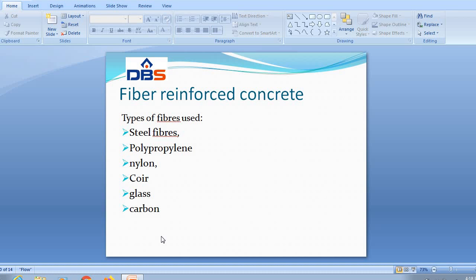Steel fiber is one of the most commonly used fibers, and it is round in shape. The diameter may vary from 0.25 to 0.75 mm. By using steel fiber, some significant properties can be changed. The properties may be flexural, impact, fatigue, and concrete strength. Next one, polypropylene and nylon fibers are suitable to increase the impact strength. They possess very high tensile strength.